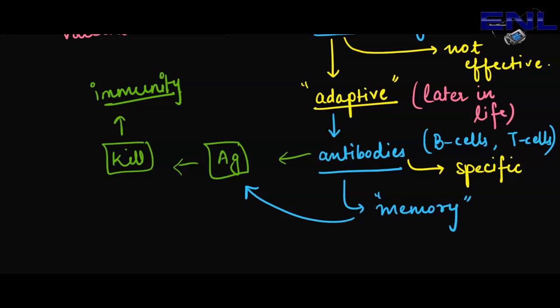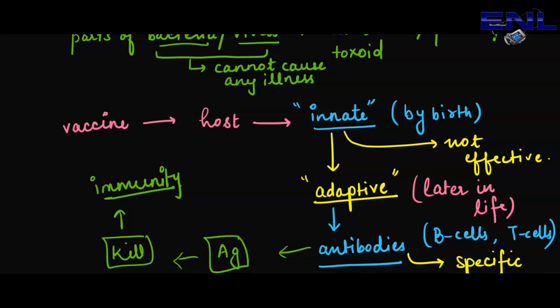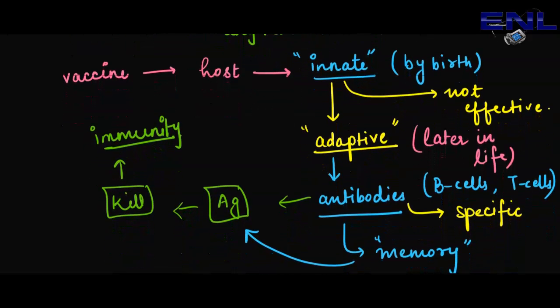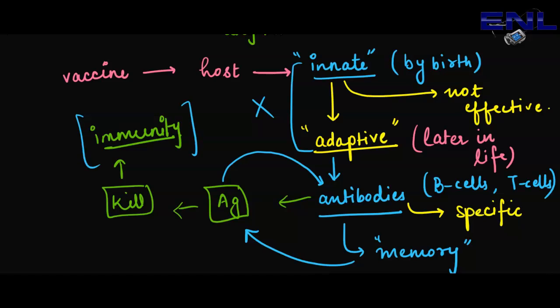In future, whenever this antigen tries to attack the same host which is vaccinated against it, the steps like innate immunity and adaptive immunity activation will be skipped, and directly this antigen exposure will produce antibodies due to this memory creation, and it will kill it and provide us immunity.